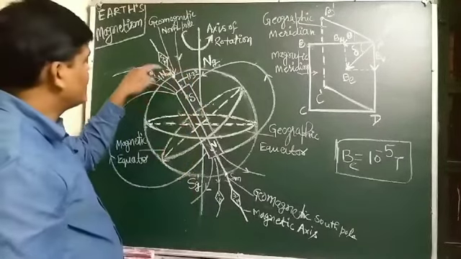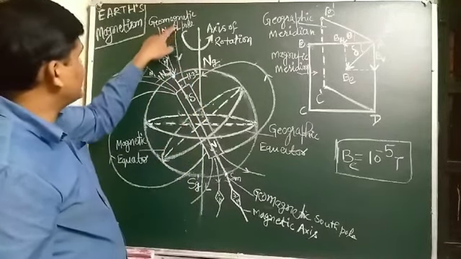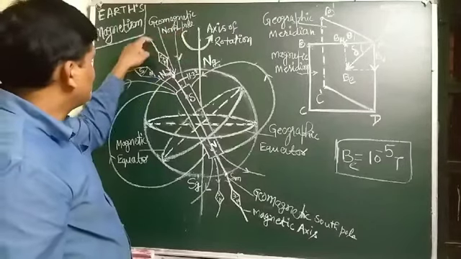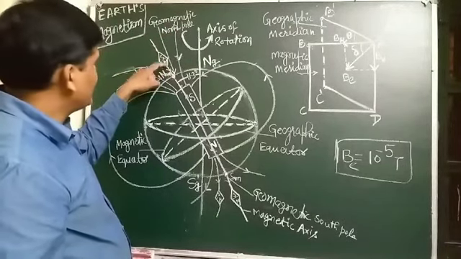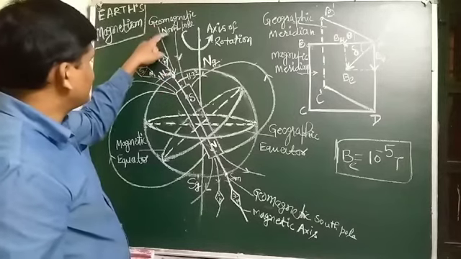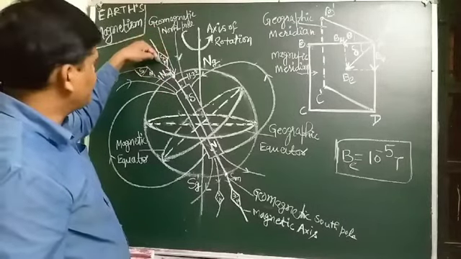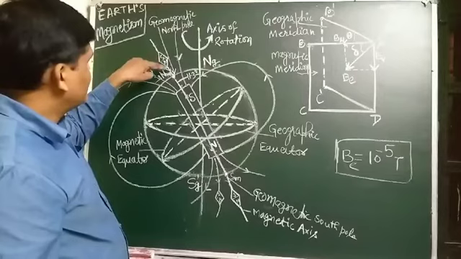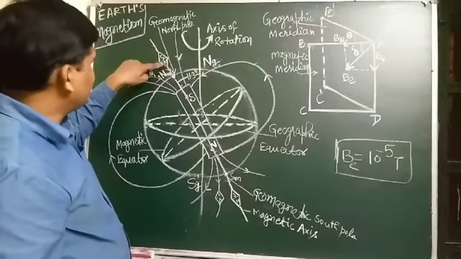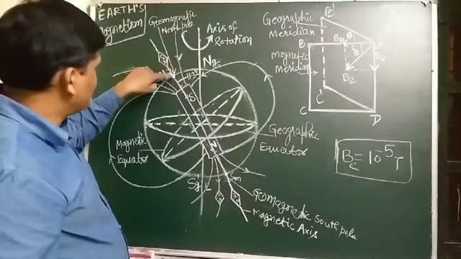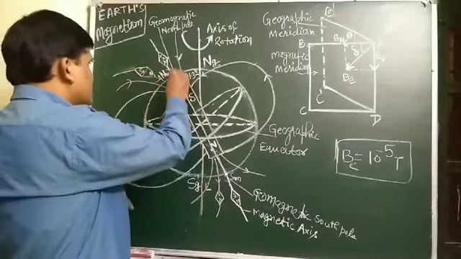Listen carefully. At the geomagnetic north pole, the magnetic field lines of Earth are what? Vertical. And if we suspend a bar magnet there, it becomes vertical and its north pole points toward the Earth's surface.